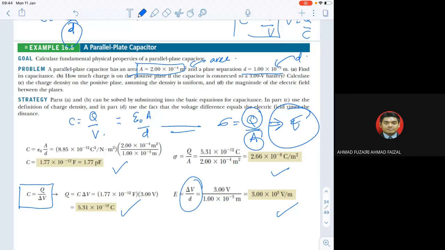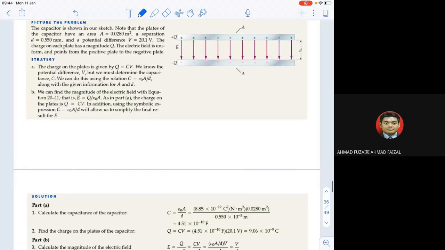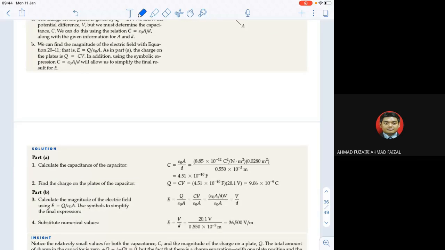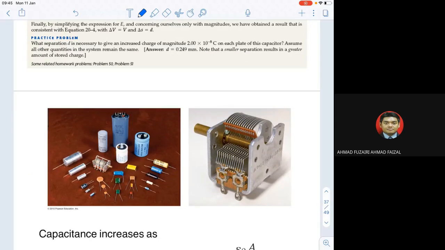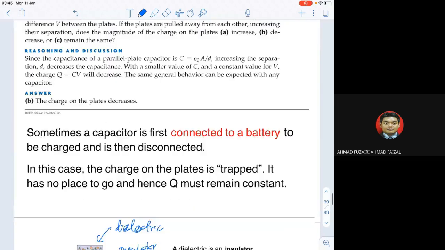Okay, this is for capacitance. The capacitor also competes with others in terms of performance. If you want to increase the performance of the capacitor, how you build it depends on the needs. A lot of electrical devices are competing with each other in terms of finding the best capacitance. So we can increase the performance of the capacitance by introducing a